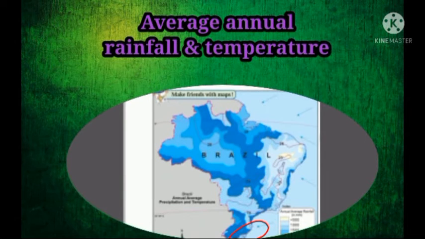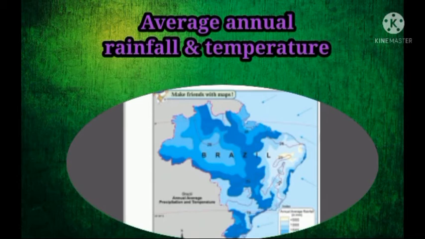I already explained that one. And from this we can understand the northern part of Brazil is hot, while the southern part of Brazil is comparatively less in temperature. Due to this pattern, we can see the seasonal variations.